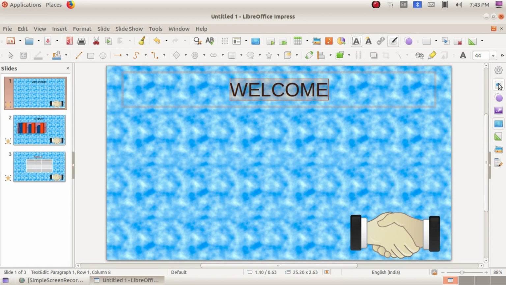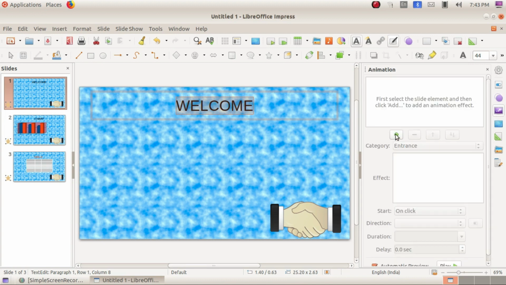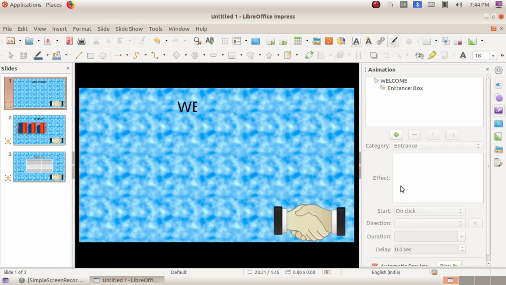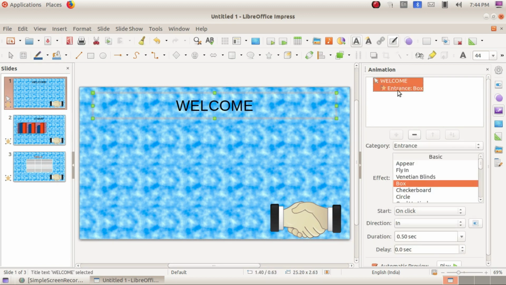So just select, go to properties. Here you have the option animations. Click on add effect. You can select the effect, or else you can choose add effect. It is already added. If you want to change, you can.